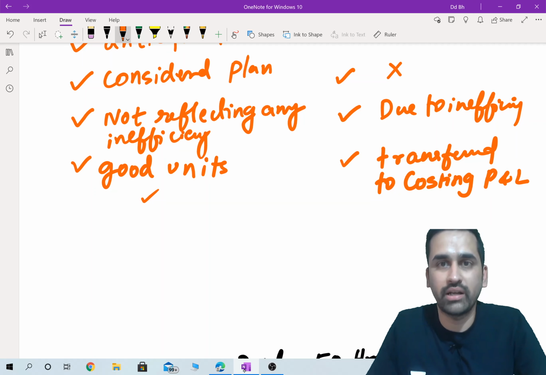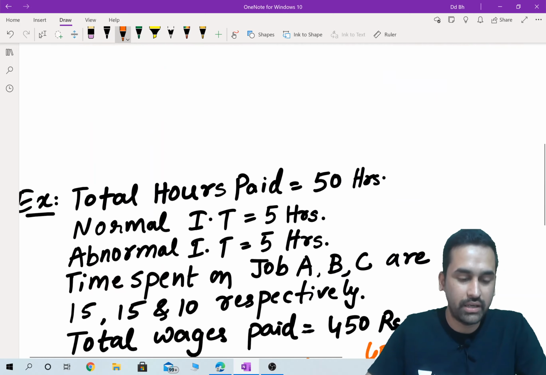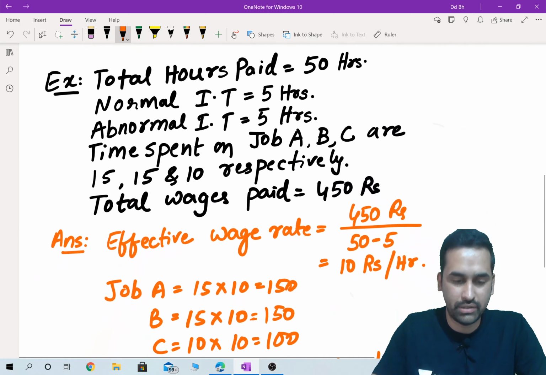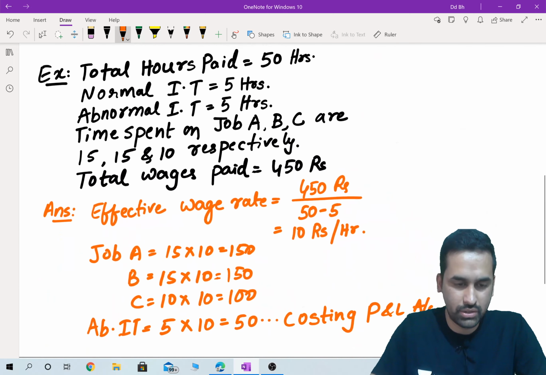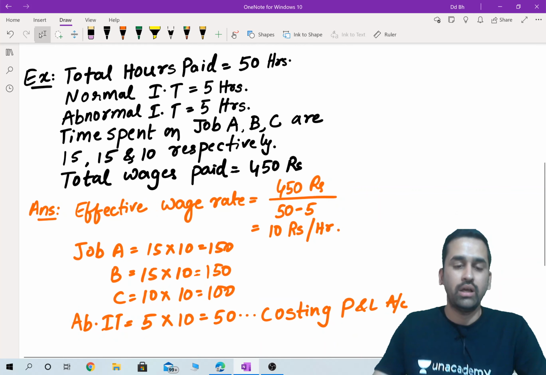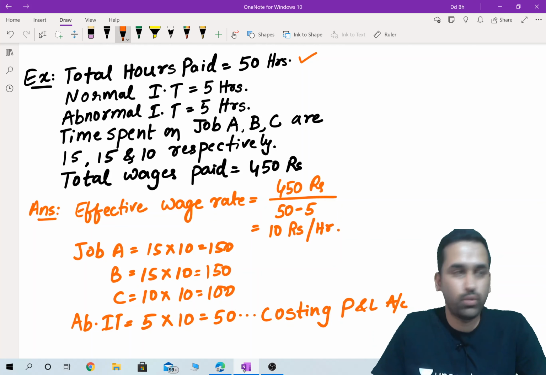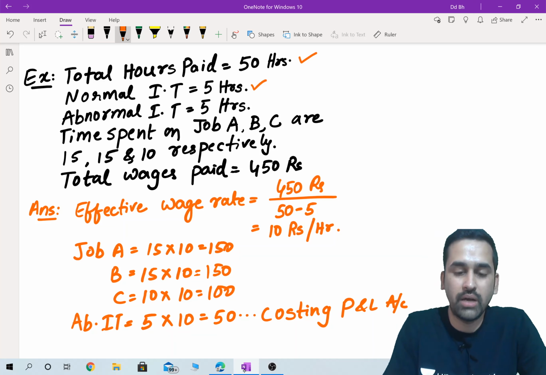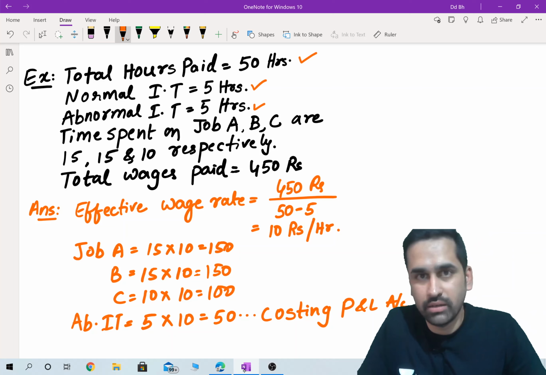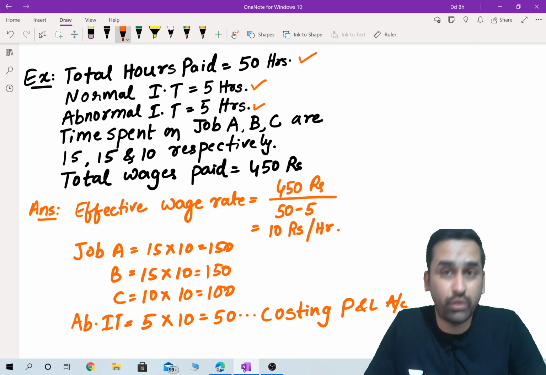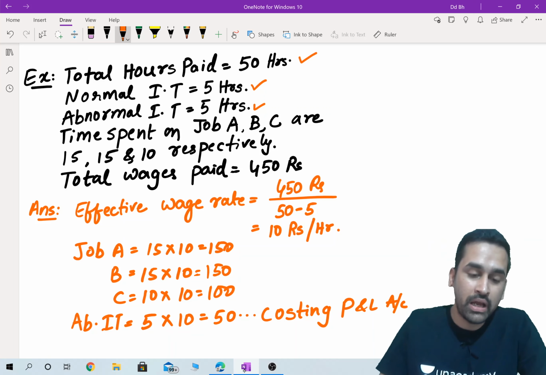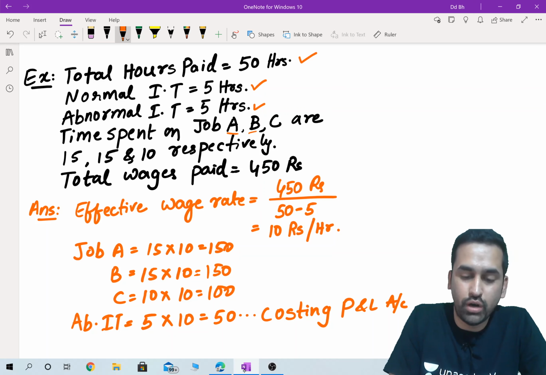This is a theoretical concept. Let's learn it with the help of a practical sum. Here it is. Total hours for which salary is paid, 50 hours. We as a company are paying 50 hours salary to an employee. In that, normal idle time is 5 hours, abnormal idle time is another 5 hours, but we are paying salary for full 50 hours. Time spent on job A, job B, job C.